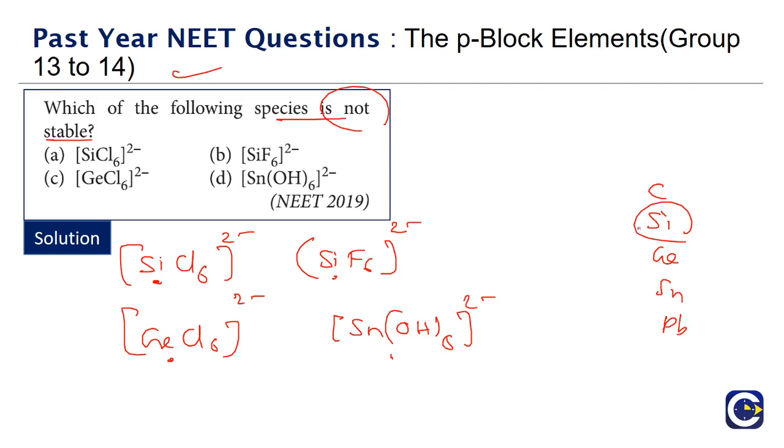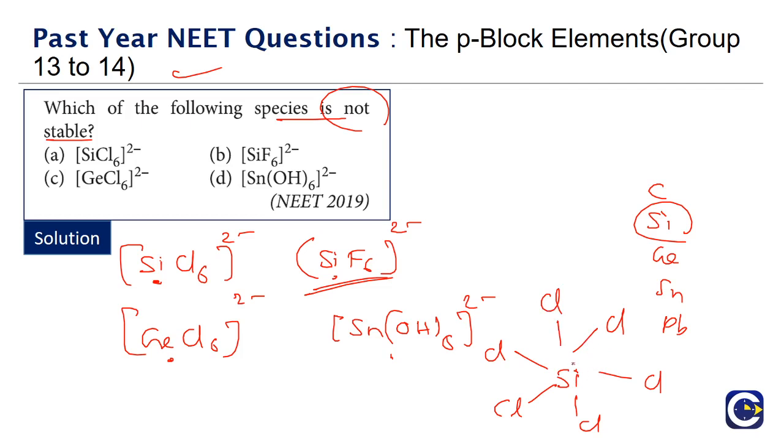Now when silicon is surrounded by small anions, like F minus ions, which is SiF6 2 minus, that is fine, there will not be much steric hindrance. But if the same small size silicon is surrounded by 6 chlorines, because the chlorines are large in size, I'm not drawing here the actual arrangement, I'm just representing that there will be 6 chlorines.